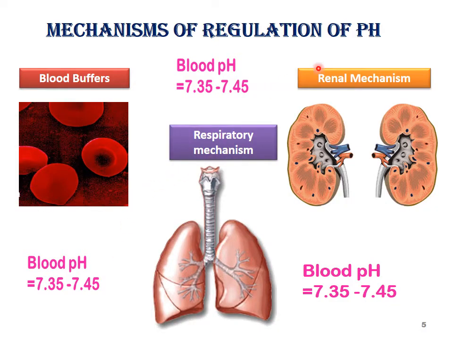Now, mechanism of regulation of pH. We have seen that our blood pH is in a narrow range from 7.35 to 7.45. How is this range maintained? What are the mechanisms responsible for keeping the pH in this narrow range? There are 3 mechanisms which regulate blood pH: number 1, blood buffers; number 2, respiratory mechanism; and number 3, renal mechanism.